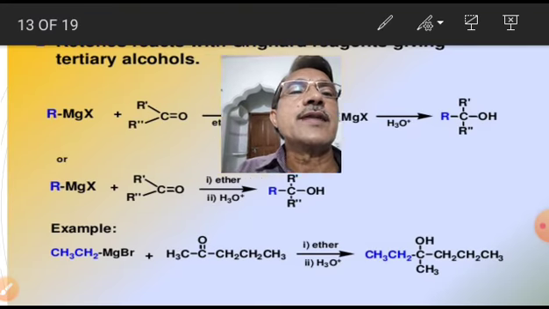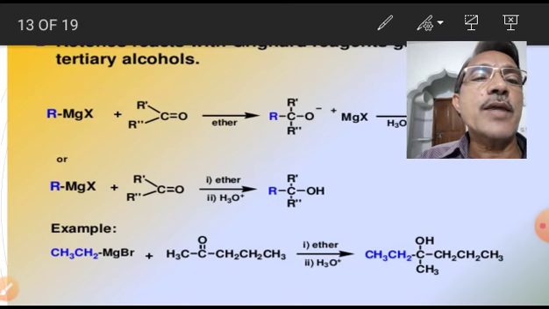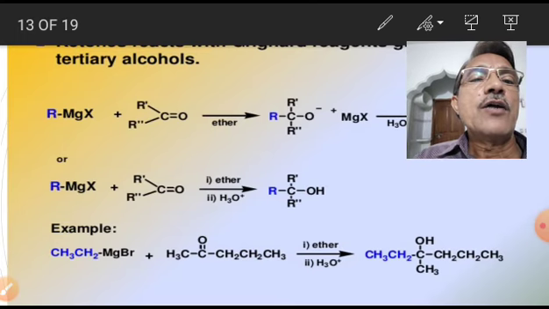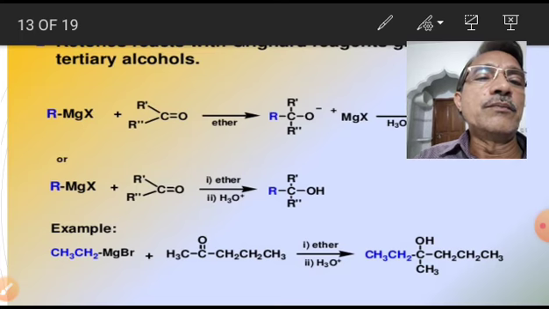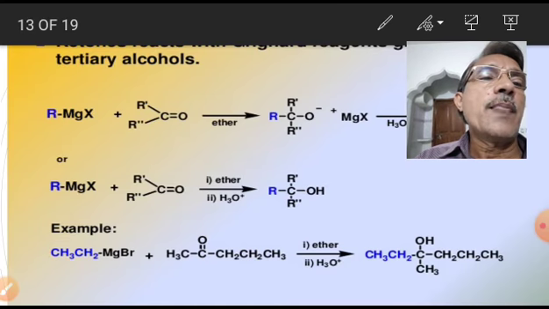Just to look at the example, ethyl magnesium bromide is a Grignard reagent. This ethyl magnesium bromide is treated with a ketone, 2-pentanone. On treating ethyl magnesium bromide with 2-pentanone in the presence of ether and water, it gives a tertiary alcohol.